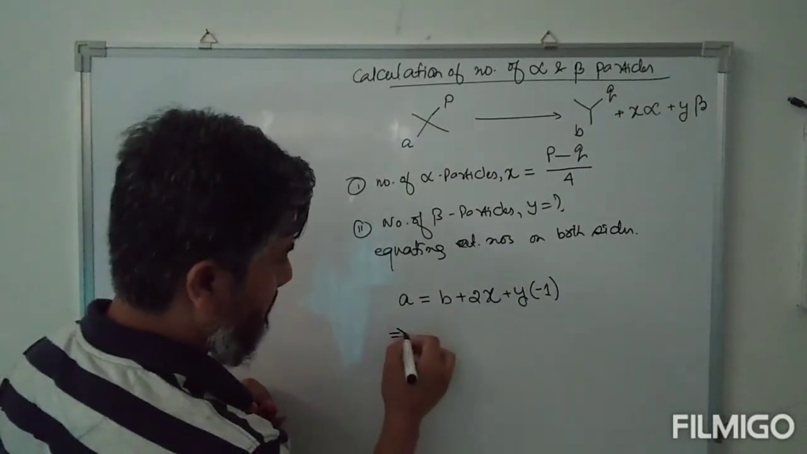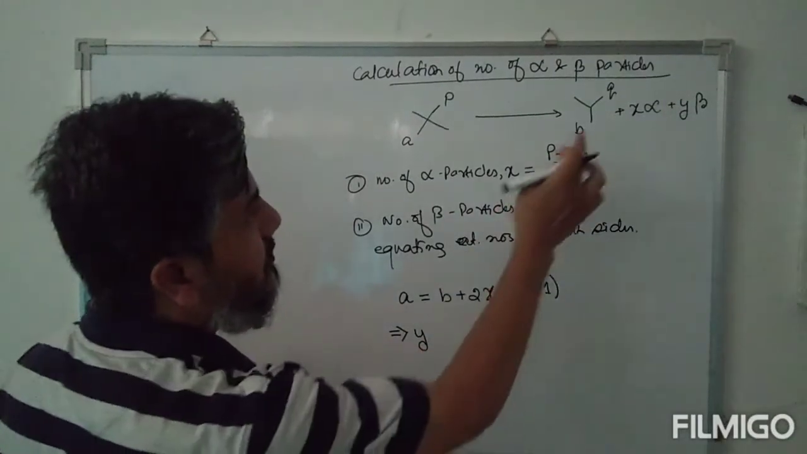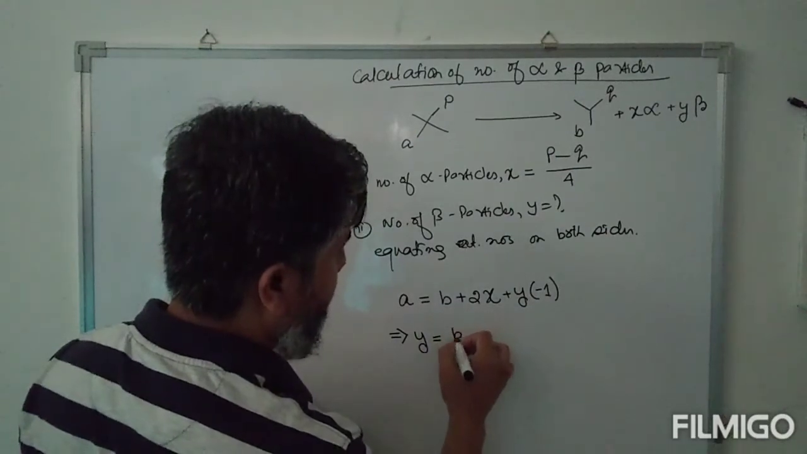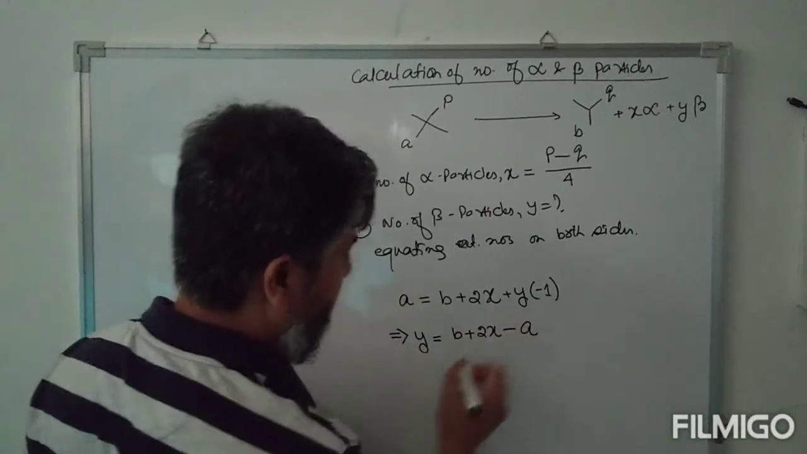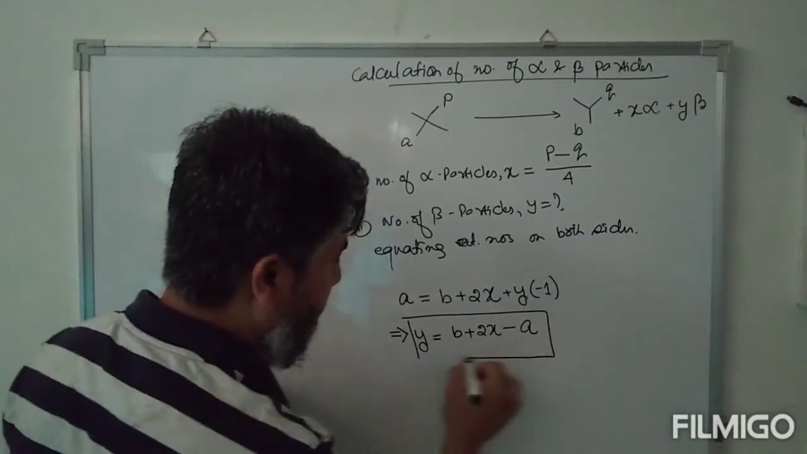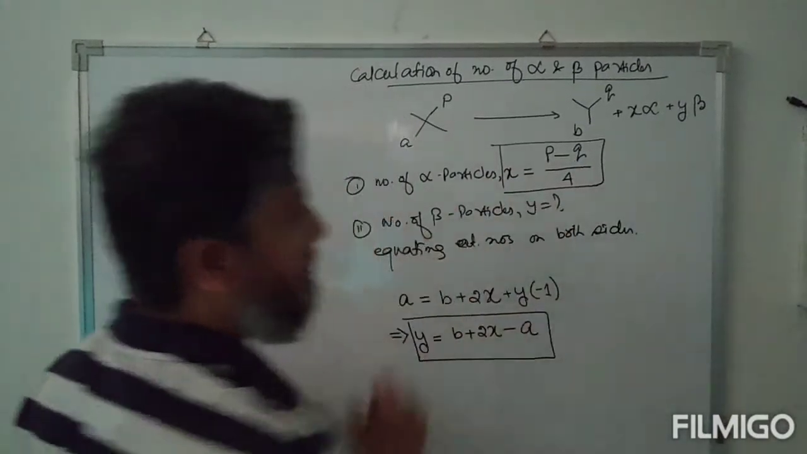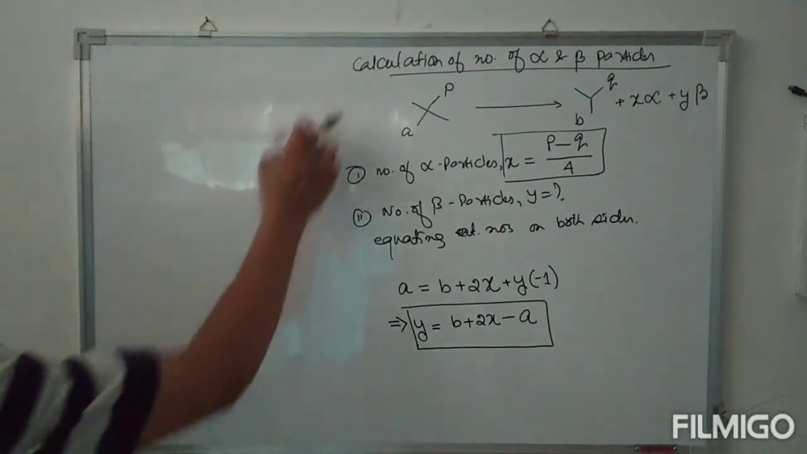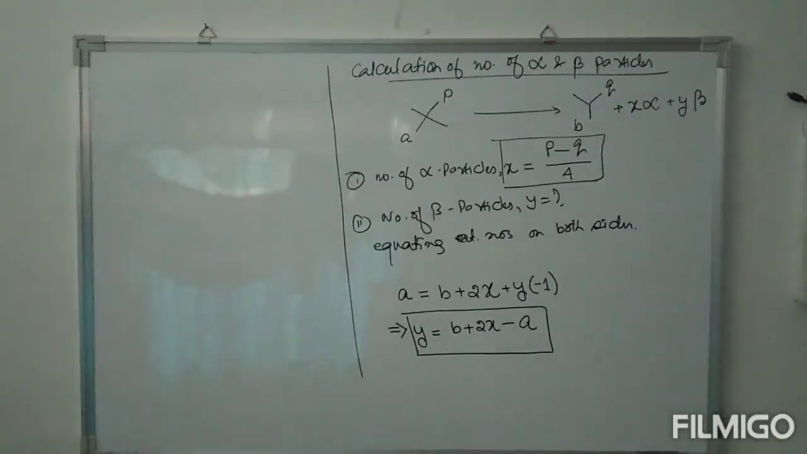Therefore, y, that is the number of beta particles, is equal to B plus 2x minus A. This gives you the number of beta particles and the earlier formula gives you the number of alpha particles. Now we'll take some examples to calculate the number of alpha particles and number of beta particles.